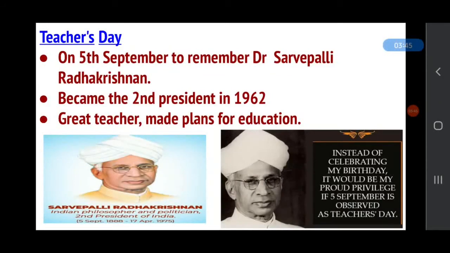And next is Teachers' Day. Why do we celebrate Teachers' Day? We celebrate Teachers' Day on 5th September every year to remember Dr. Sarvapalli Radhakrishnan. He was a great teacher and the second president of India, and he became the second president in 1962. He wished that his birthday be celebrated as Teachers' Day.